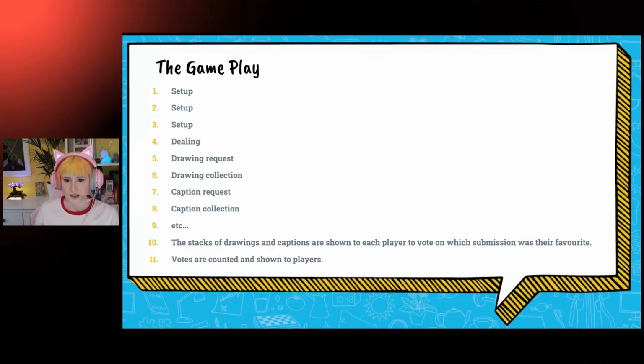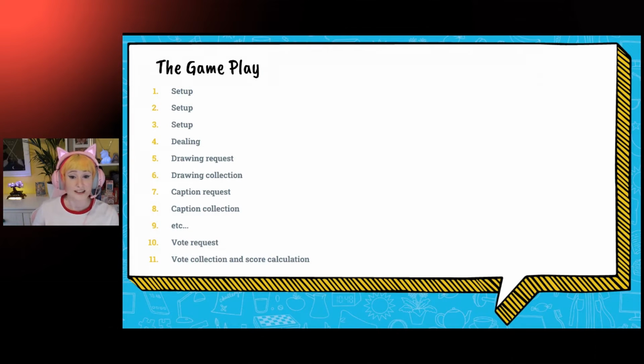We then will reveal the stacks to each of the players and ask them to vote for their favorites. And we collect the votes in and we can show who won. So we've now converted the things that the players will do physically into state and events. And to capture this as code, we need somewhere where we're going to store that state. And we need some code to execute every time one of the game events causes the state to change as the game progresses. So what we're going to build is a state machine, which is going to execute the game.